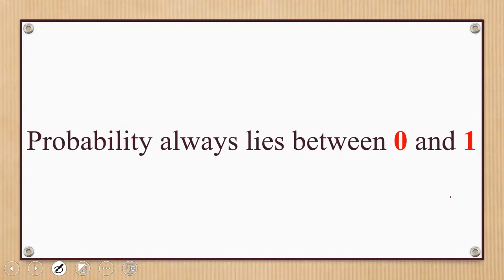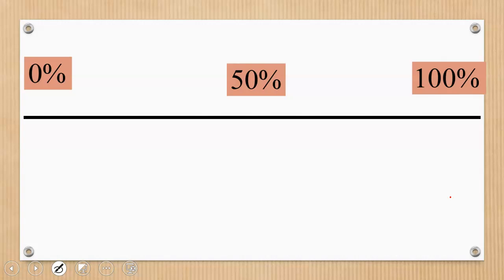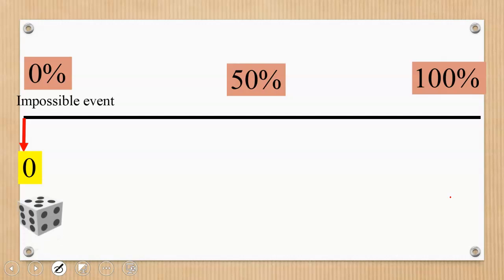That means when probability is 0, we are talking about an impossible event, an event that will never occur. And when the probability is 1, we say the event is certain. Let me give you an example. Take a probability of 0, the impossible event. If I throw this die that you see here, we know this die has 6 faces: 1, 2, 3, 4, 5, 6.